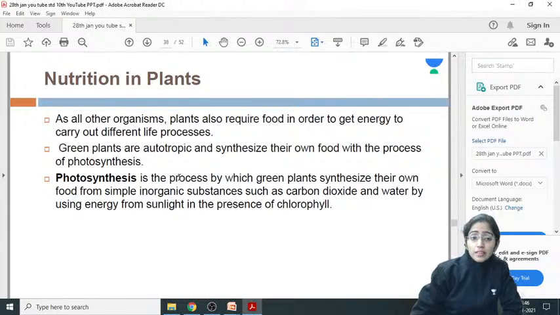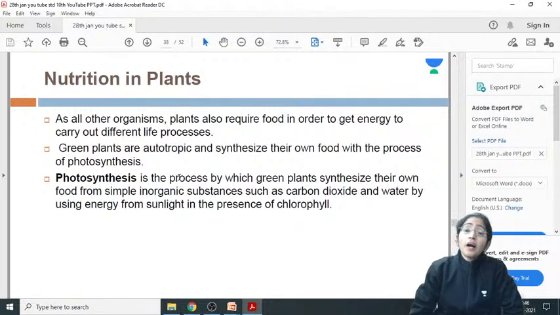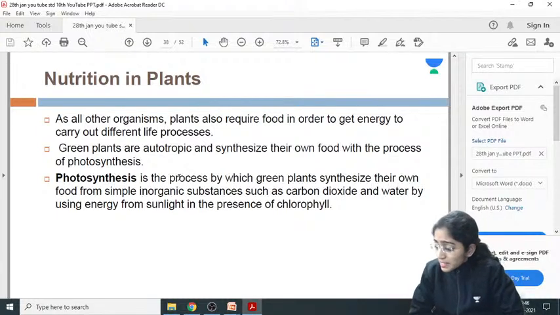So photosynthesis is the process by which the green plants are synthesizing their food. Food, the organic component. So in order to form this food, they definitely require the simple inorganic substances. What simple inorganic substances do they take?